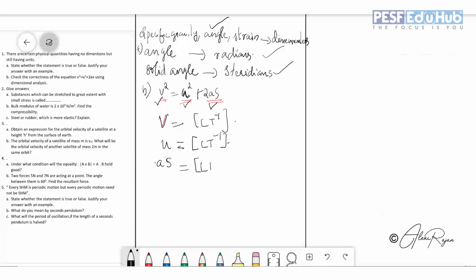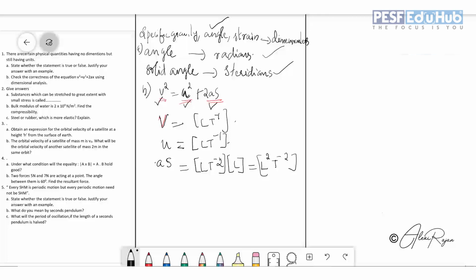L t raised to minus 2. S is displacement, L. So simply you will get L square t raised to minus 2.